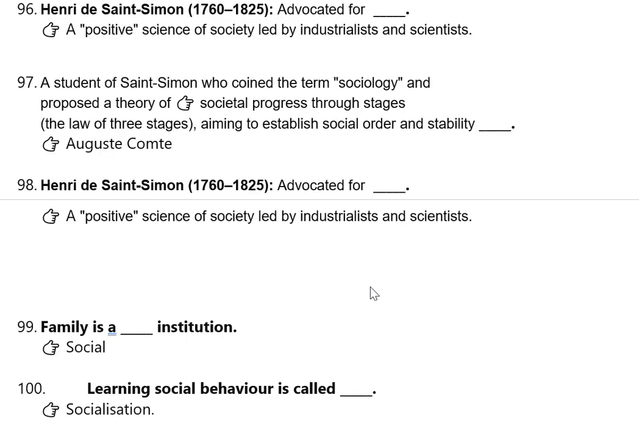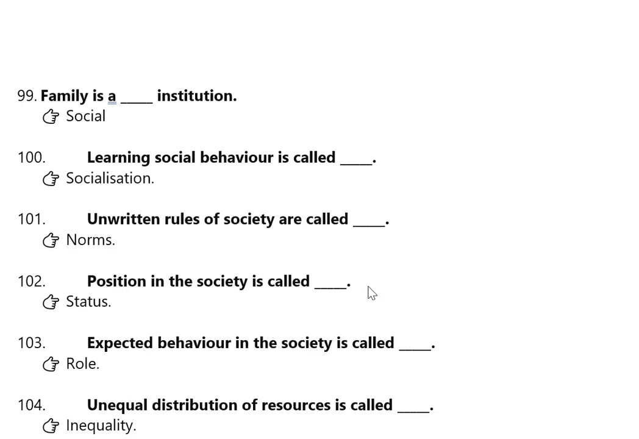99th question. Family is a dash institution, social institution. 100th question. Learning social behavior is called dash, socialization. Unwritten rules of society are called norms. Position in the society is called dash. Position in the society is called status. Expected behavior in the society is called dash. Expected behavior in the society is called a role.